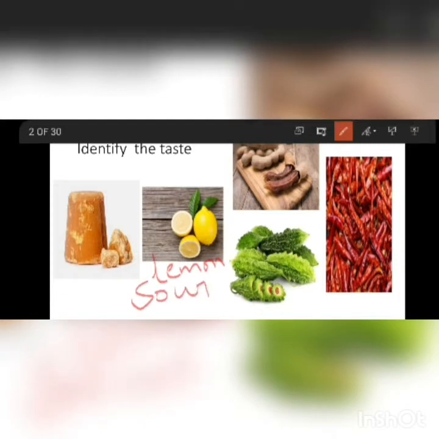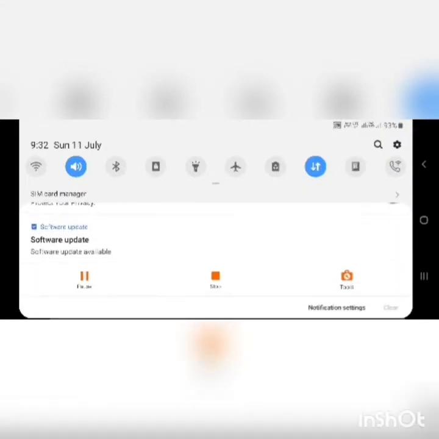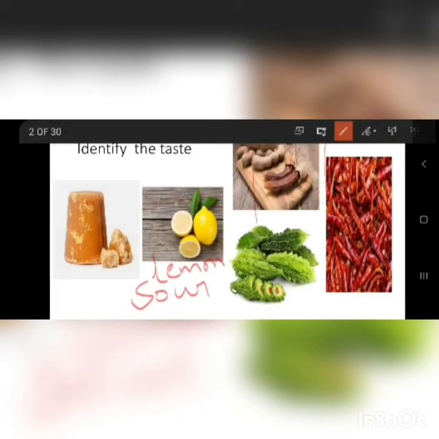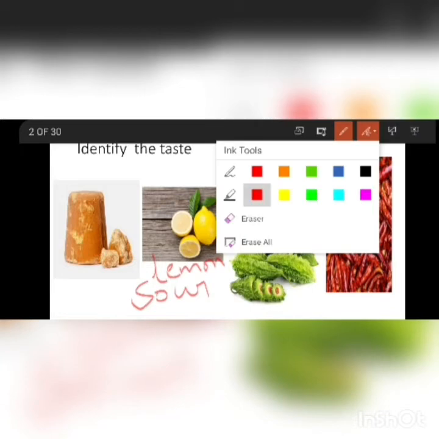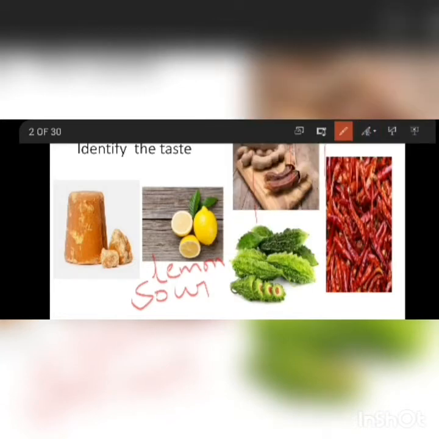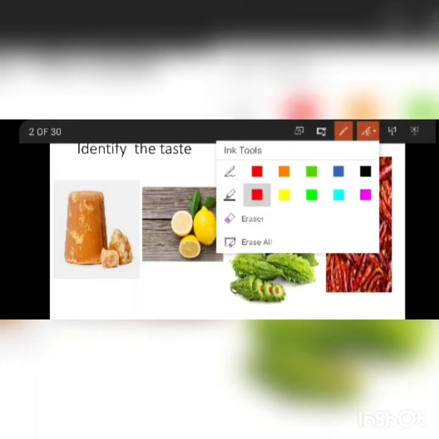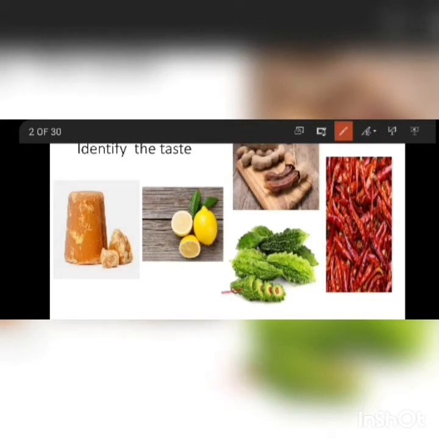And if you see the third picture, what do we have? If you see the third one, we have bitter gourd. This is bitter gourd. So how will the taste of bitter gourd be? It is bitter in taste.